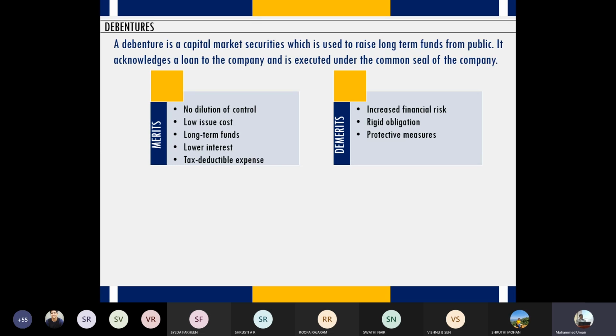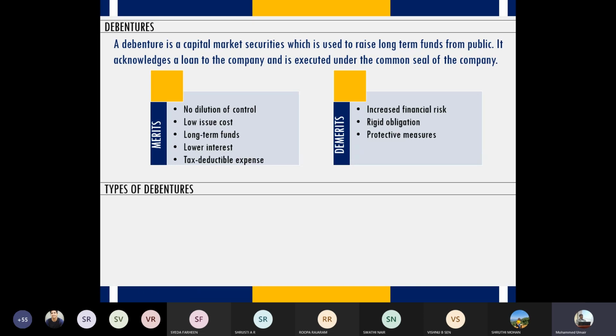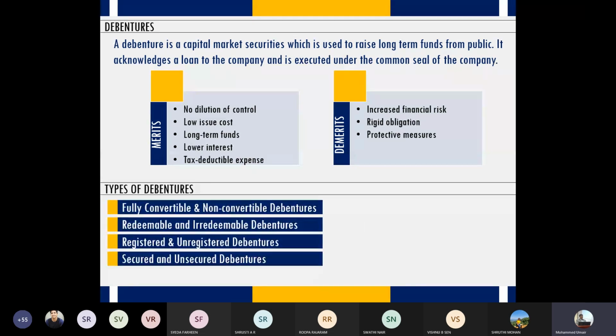Now, what are the different varieties of debentures available in the market? So let's discuss the types of debentures. So in terms of convertibility, we have fully convertible debentures and non-convertible debentures. Now, what's the benefit of this convertibility? And what can you convert debenture to?